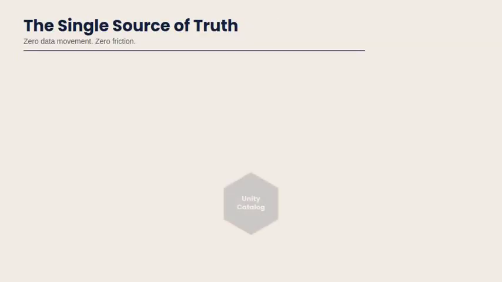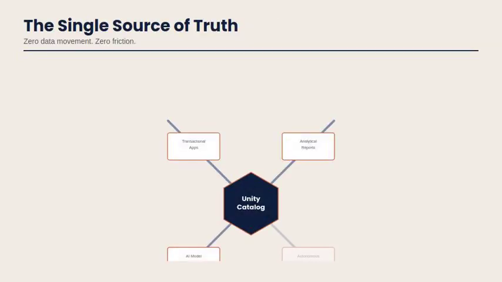The foundation of this approach is a single source of truth. Unity Catalog provides zero data movement and zero friction, connecting transactional apps, analytical reports, AI model training, and autonomous agents, all from a single governed copy of data.